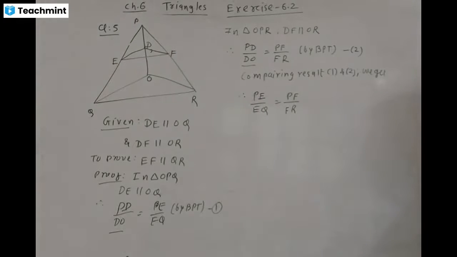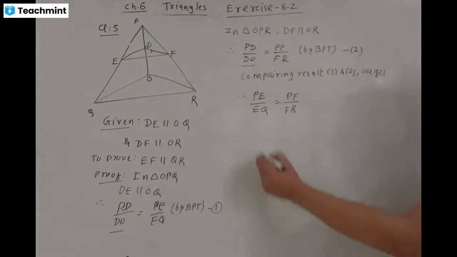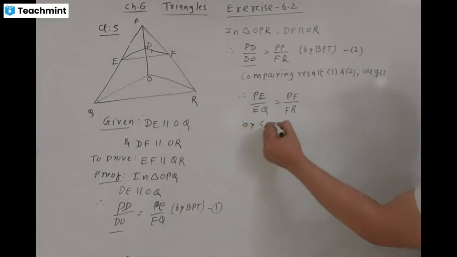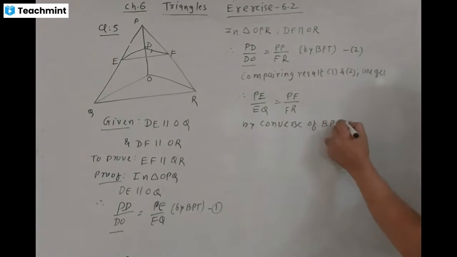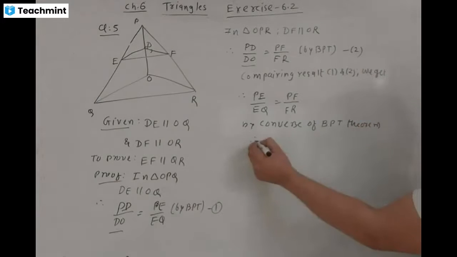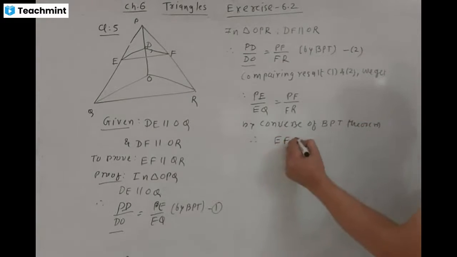Both ratios are the same. By converse of BPT theorem, EF is parallel to QR. Hence proved.